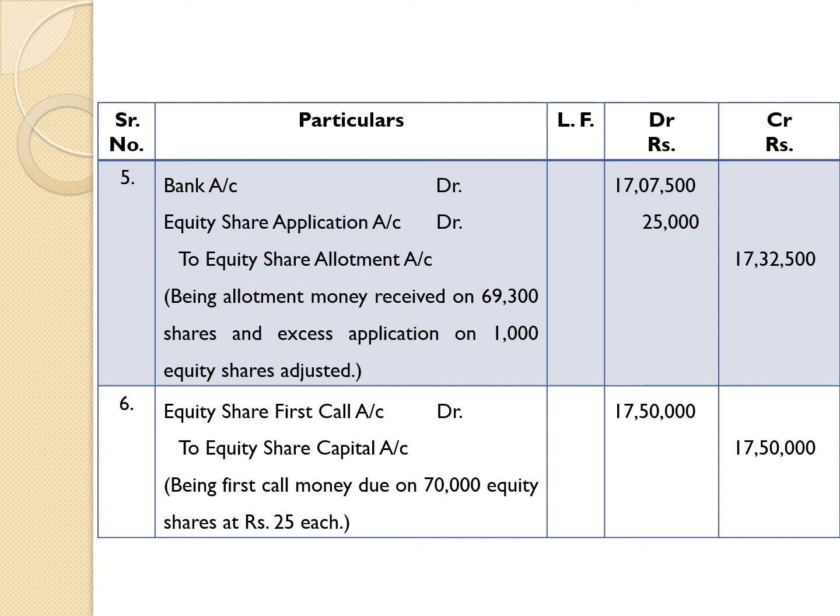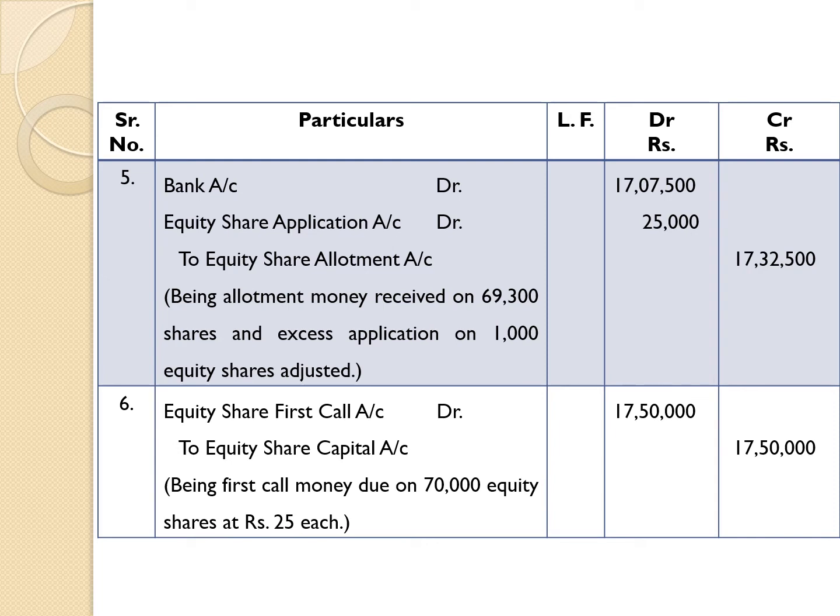It means that 3,000 applications were received more than the issued shares. Therefore, the board of directors refunded excess application money on 2000 shares, whereas excess application money on 1000 shares were adjusted to the allotment account.